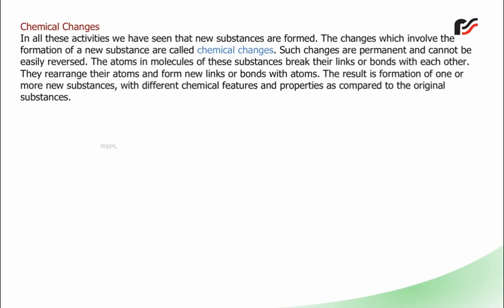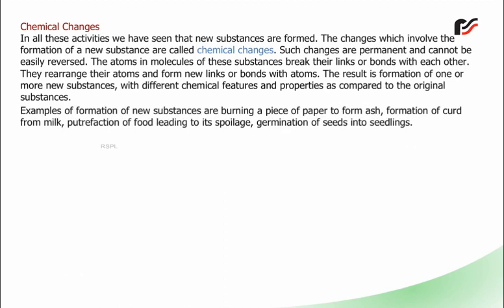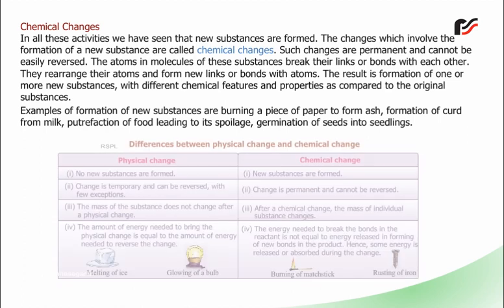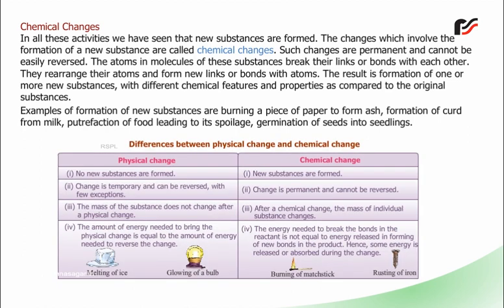The atoms in molecules of these substances break their links or bonds with each other. They rearrange their atoms and form new links or bonds with atoms. The result is formation of one or more new substances with different chemical features and properties as compared to the original substances. Examples of formation of new substances are burning a piece of paper to form ash, formation of curd from milk, putrefaction of food leading to its spoilage, germination of seeds into seedlings.